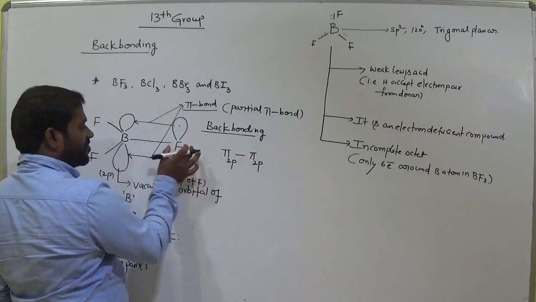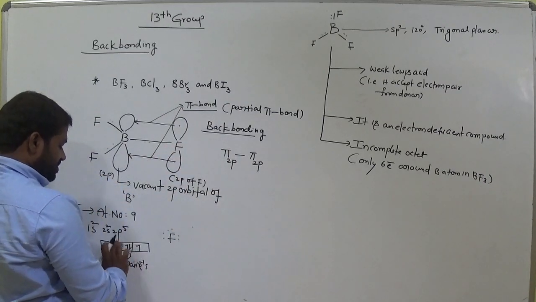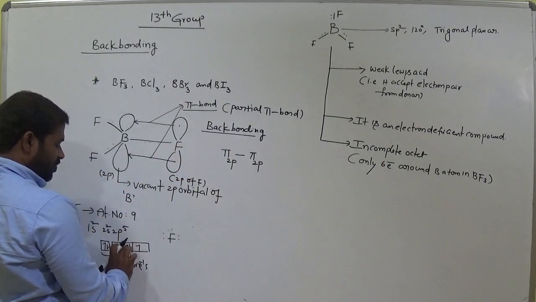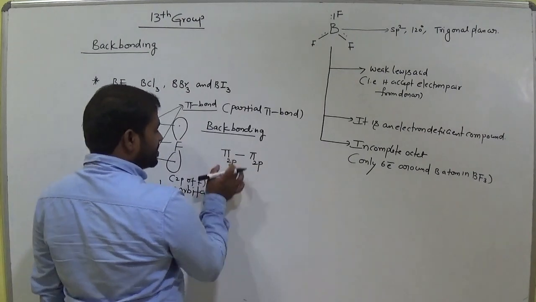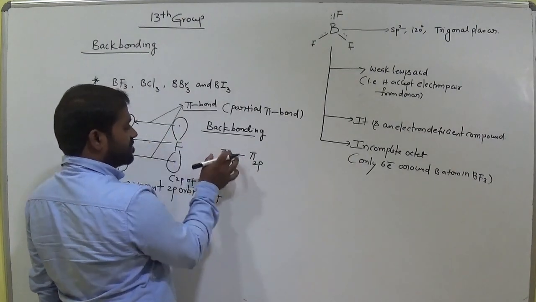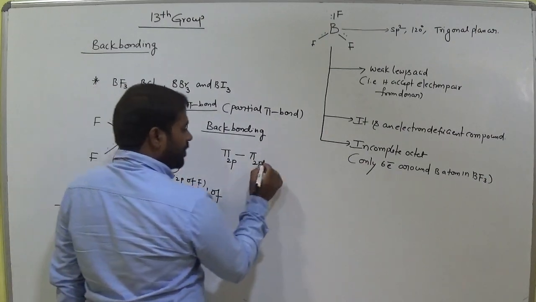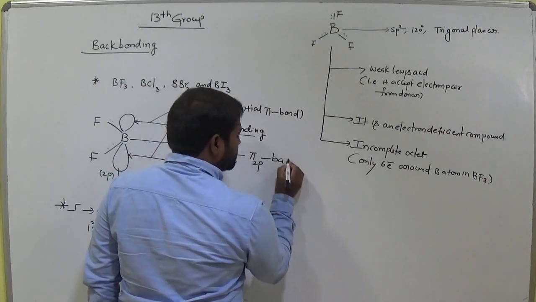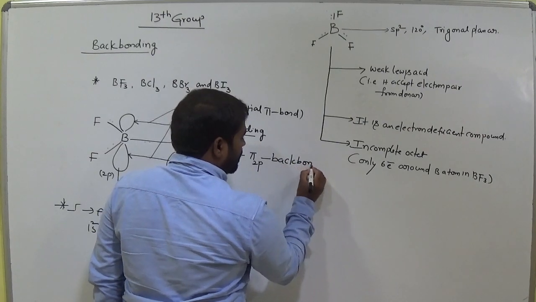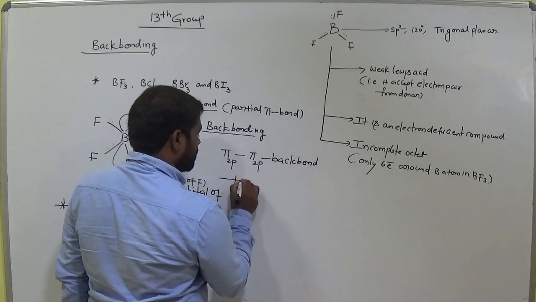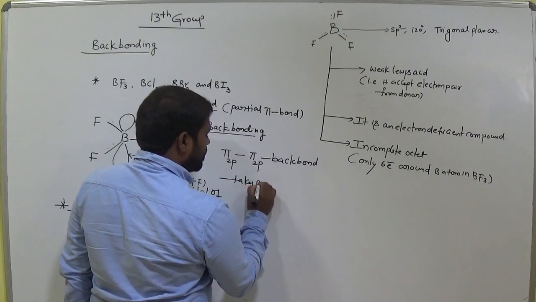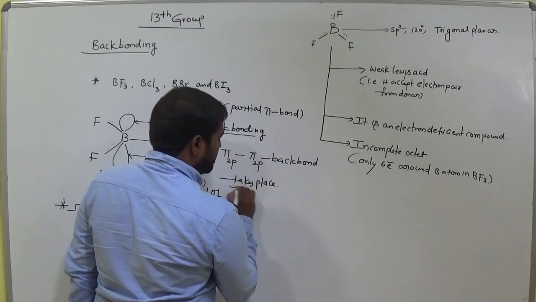Which orbital is involved from fluorine? 2p. Now this is called a pi bond. So pi 2p, pi 2p back bond takes place. Am I right?